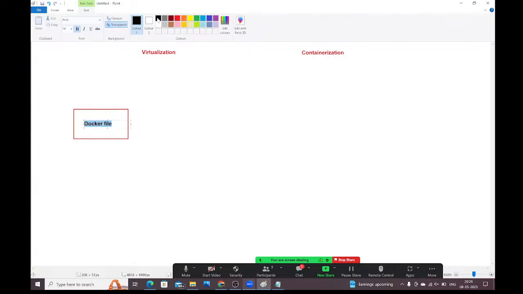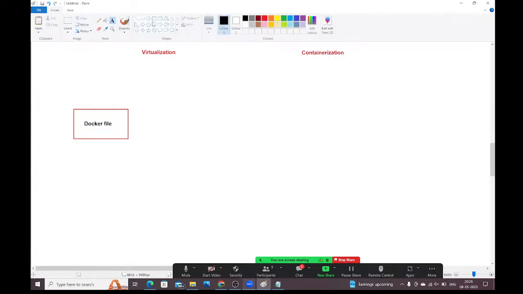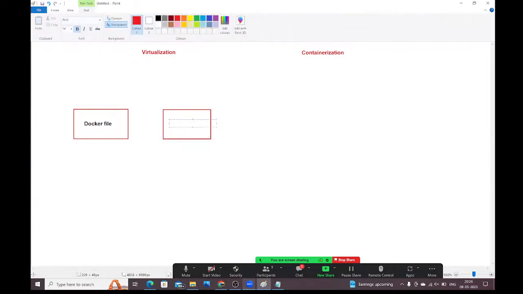From this Docker file, we need to build the Docker image. The Docker image we need to build from the Docker file.